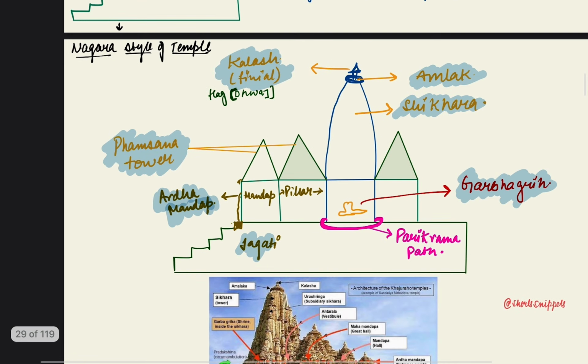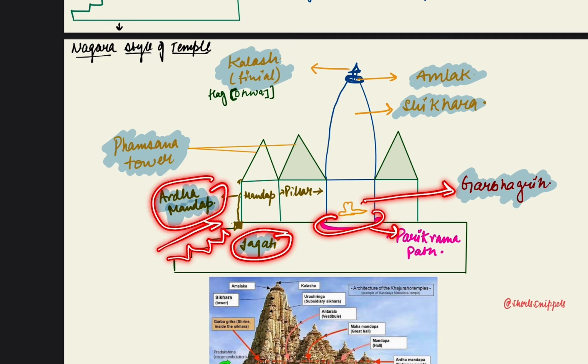Today, we'll study the Nagar style of temple. This is the basic structure of the Nagar style. This is Shikhara, Amalaka on the top, and above that Kalash or flag or Dhwaj is there. These mounted towers are known as Famsana. At the center there is a Garbhagriha. Around the Garbhagriha, the Parikrama Path is there. The upraised platform is known as Jagati. Ardh Mandap is the front entrance of the temple.